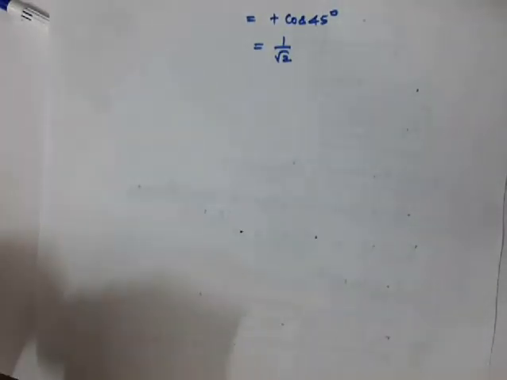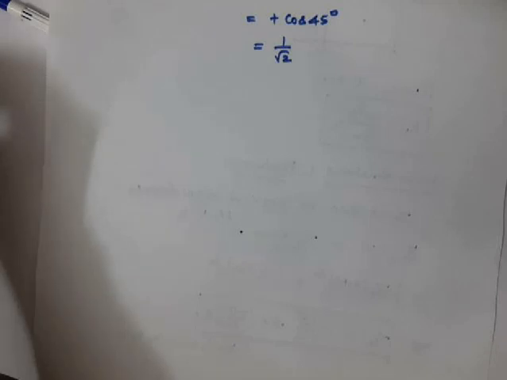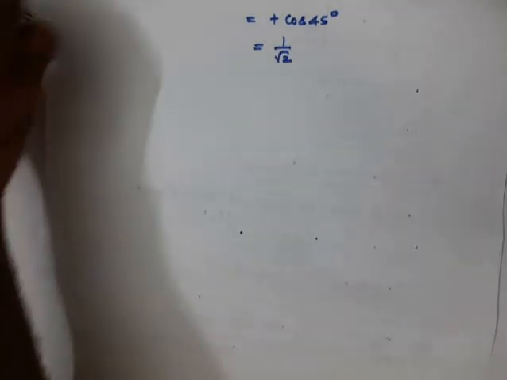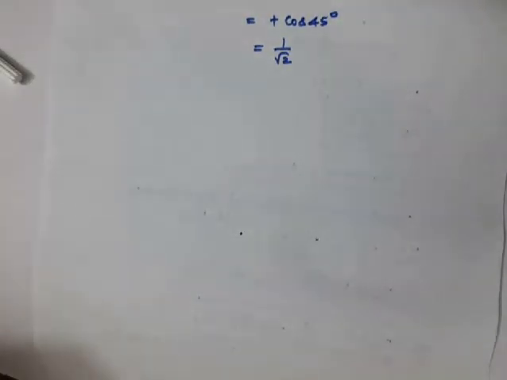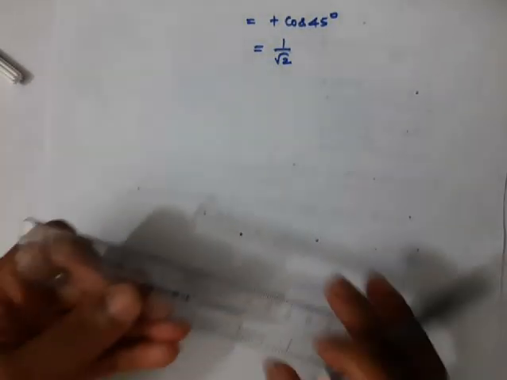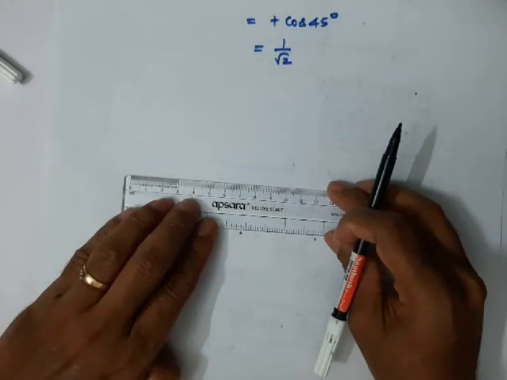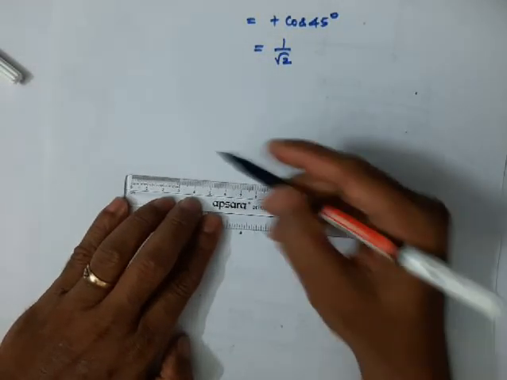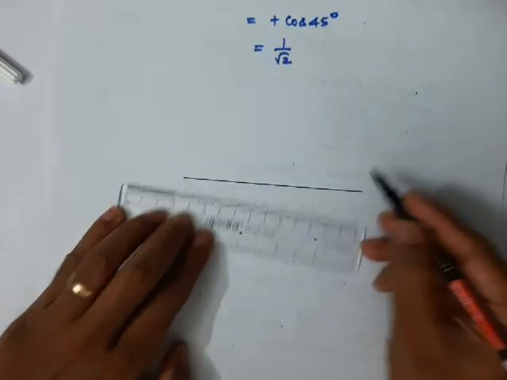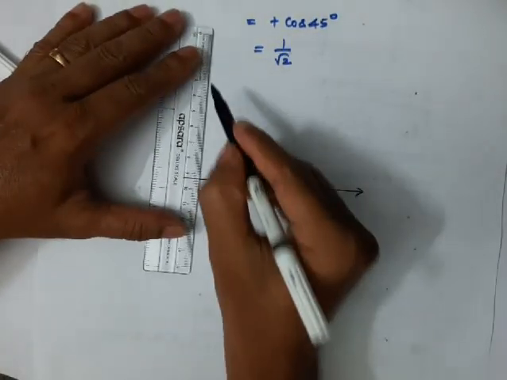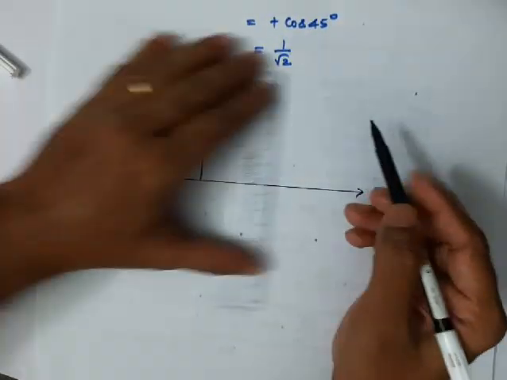Right, so I am going to plot the wave function in the y-axis and the x values here. Okay, so along the y-axis I am going to plot the wave function.